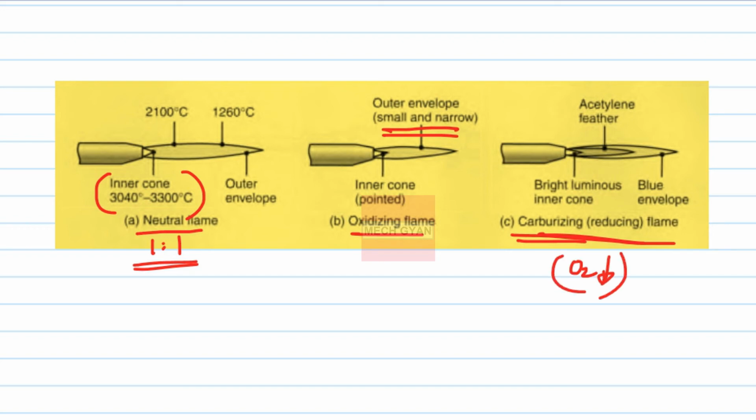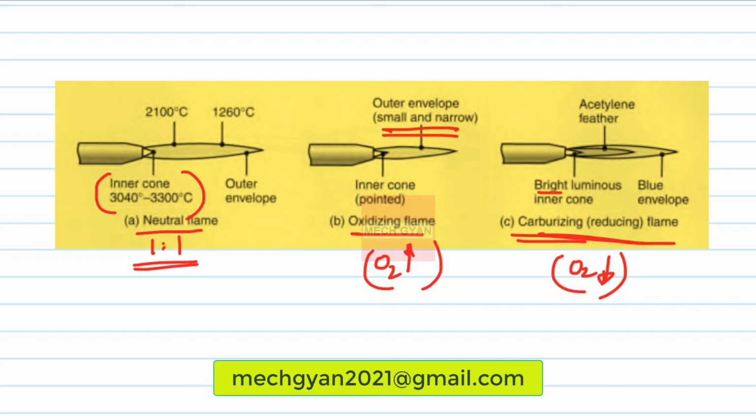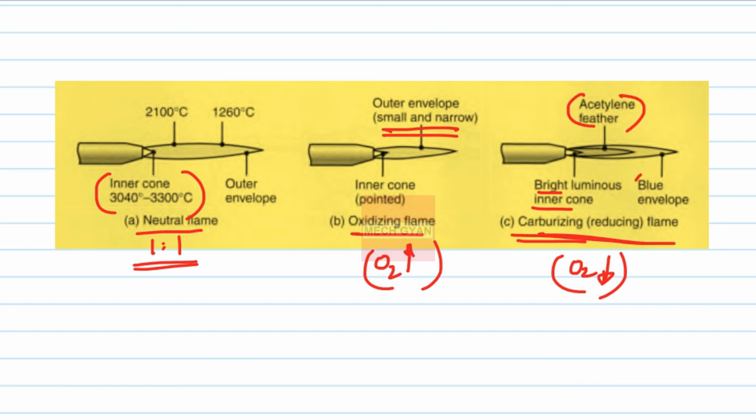Here the oxygen content is more. In carburizing flame, there are basically three zones. One is the bright luminous inner cone, there is the acetylene feather, and the third one is the blue envelope which is surrounding it.